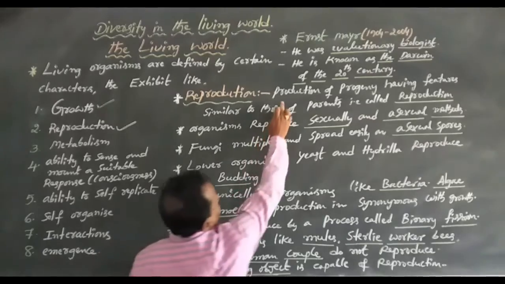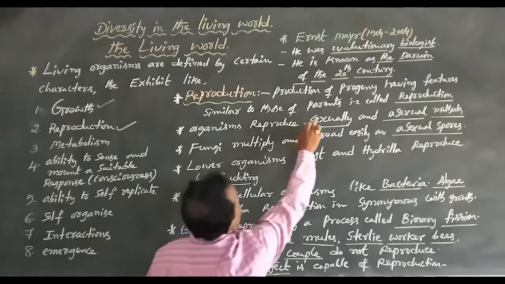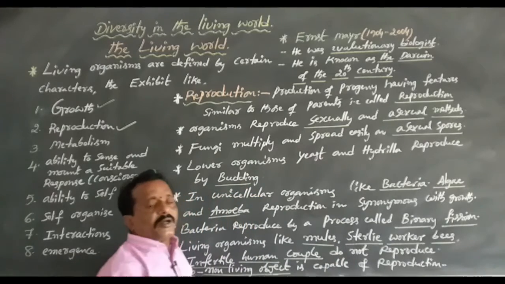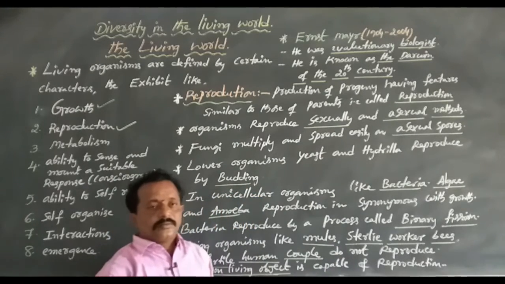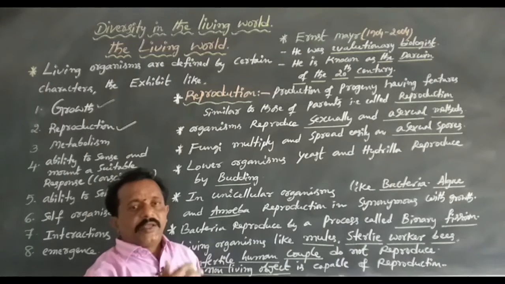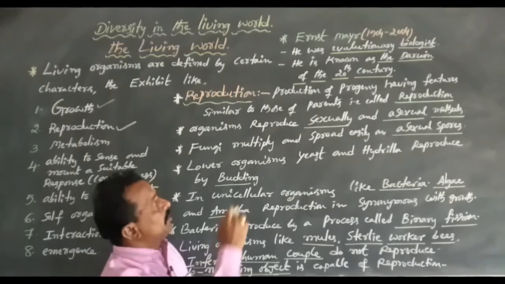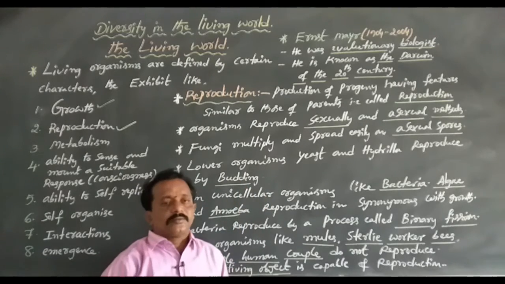The production of progeny having features similar to those of the parents is called reproduction.